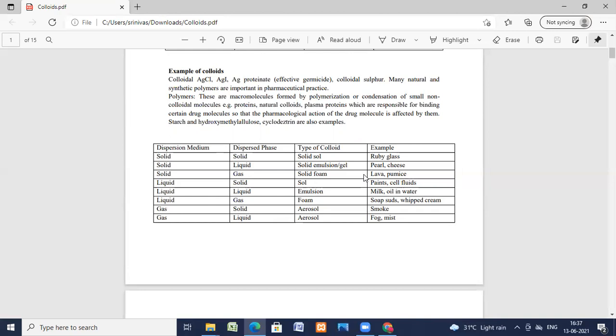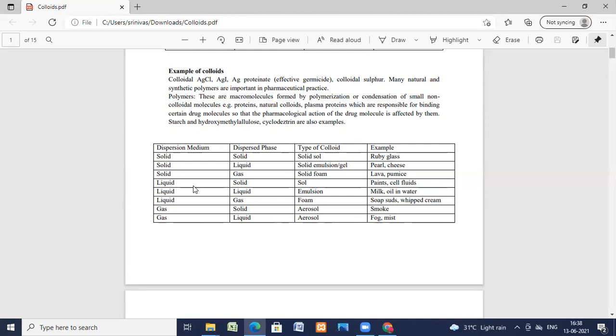So these are the two terms. The colloidal system has two phases, one of which is scattered or dispersed in the other, called the dispersed phase, that is the internal phase and discontinuous phase. The phase in which dispersion is done is called the dispersion medium or external phase, that is the continuous phase. This is the major phase of the system, while the dispersed phase is the smaller phase. The dispersed phase is a smaller fraction of the system, and the dispersion medium is a greater fraction of the system.